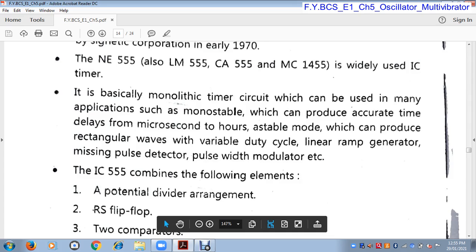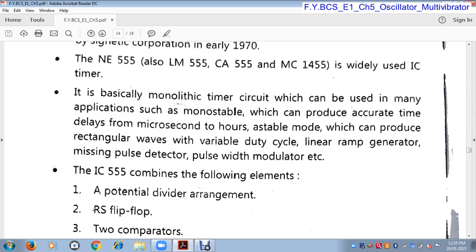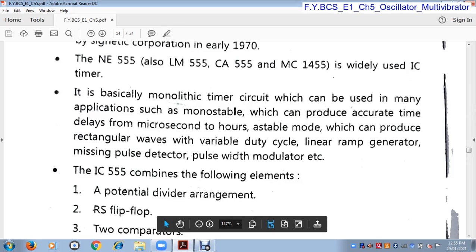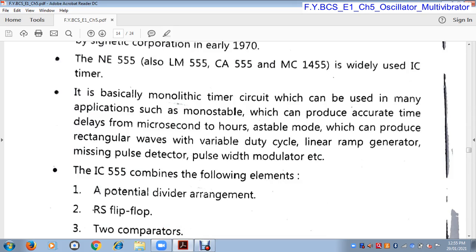So IC555 is used in astable multivibrator as well as in monostable multivibrator. It can be used in a monostable to produce an accurate time period, accurate time delay. Where IC555 is used in a monostable multivibrator, its function is to generate an accurate time delay from microseconds to hours.